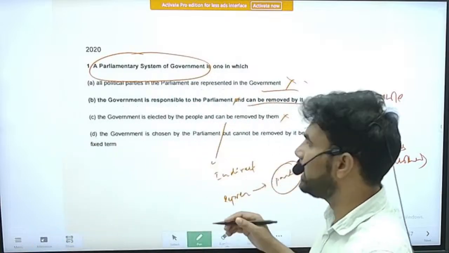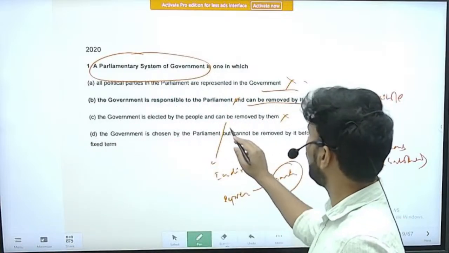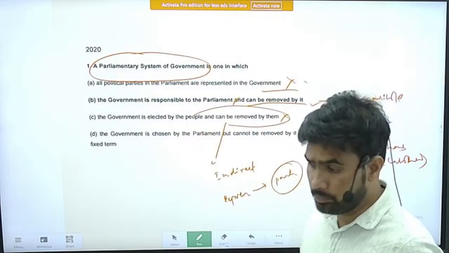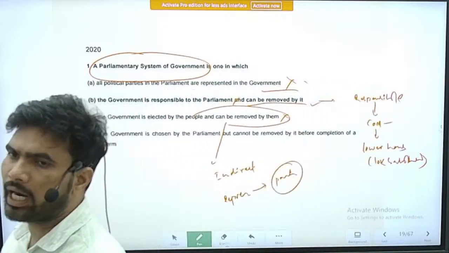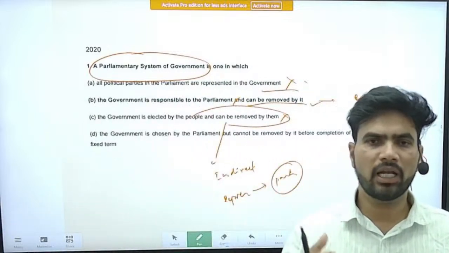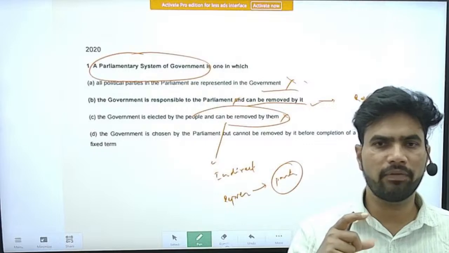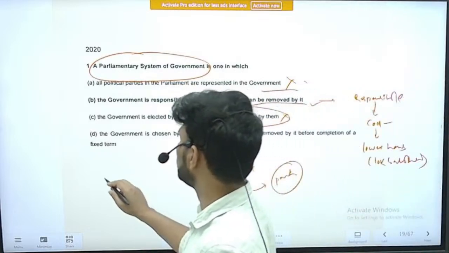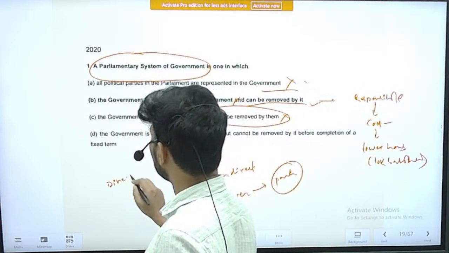So it is an indirect democracy, and that too, people do not have the right to remove a government from power right now. Because the people having the right to remove a government, it is the feature of a direct democracy. It is possible in direct democracy.